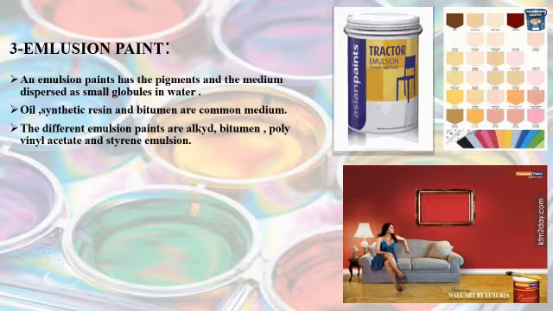Alkyd emulsion contains pigment, oil and synthetic resin. They give a flat finish. Bitumen emulsion: bitumen in water plus pigment plus extender. They are used as bitumen surface. Polyvinyl acetate emulsion paint has a polyvinyl acetate medium and gives a finish from flat to eggshell gloss.